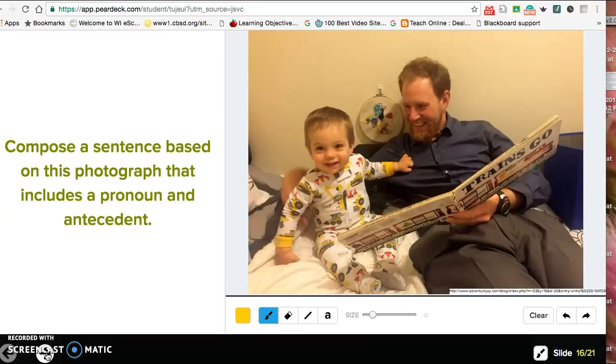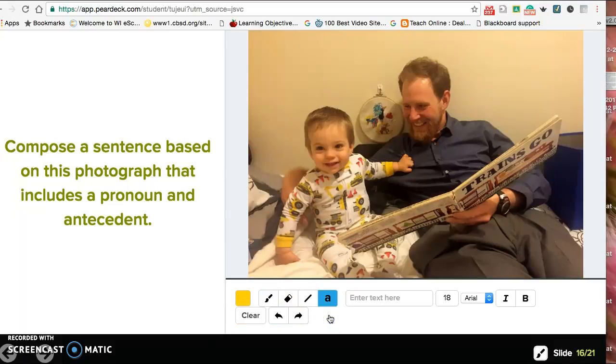Oh, this looks like fun. Compose a sentence based on this photograph that includes a pronoun and antecedent. Okay, so get out our text here. I'm going to say the father read a book to his son. Oh, it's still in yellow. I have to change that. I don't know if it'll let me. Put it above it. There we go.